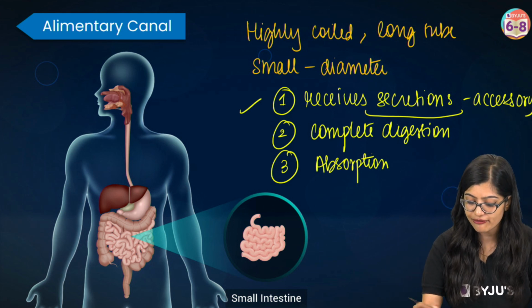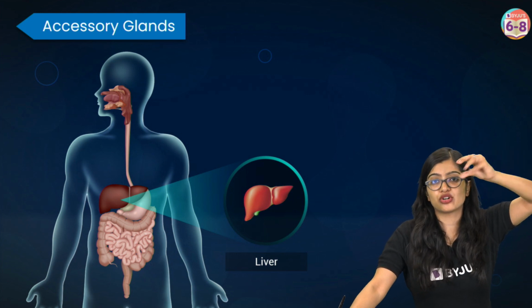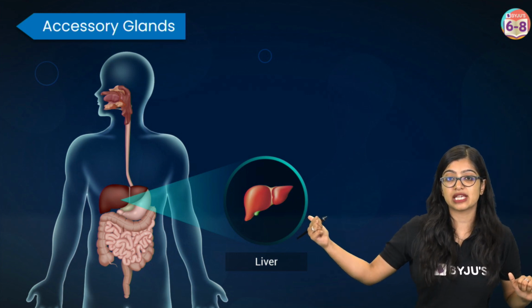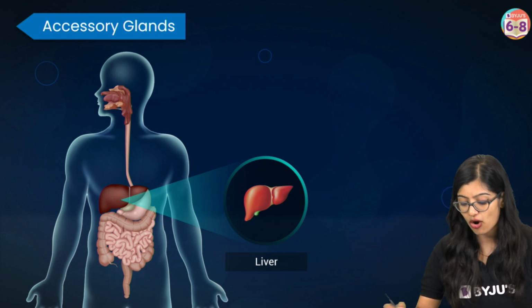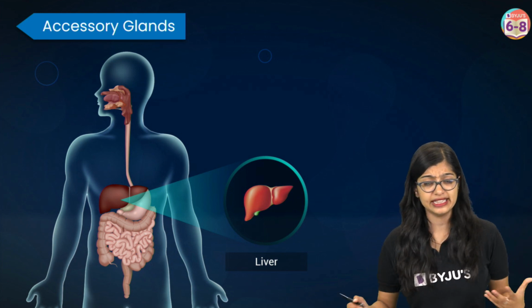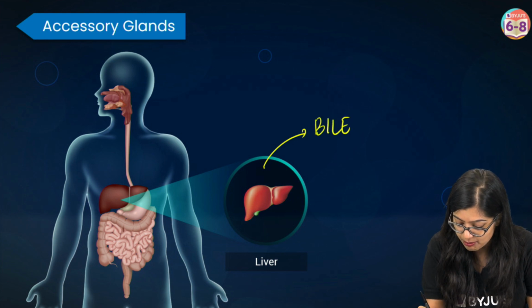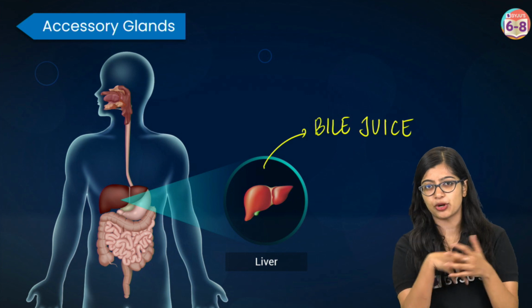So let's start with the first thing, where it receives secretions. Now the initial region of the small intestine receives secretions from the liver and the pancreas. The liver, of course, is a large gland located in the abdominal region, and it produces a secretion called bile juice. It's a greenish-yellowish fluid.